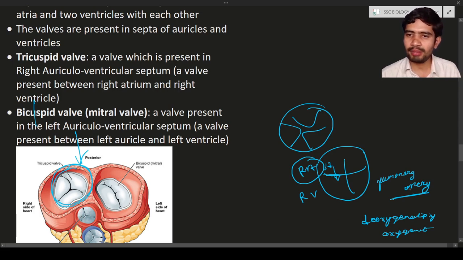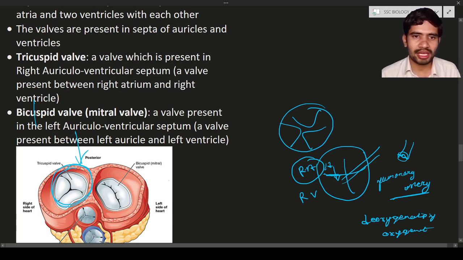In the pulmonary artery there is a pulmonary valve. Here there is a tube, as we just discussed, and at this tube there is a pulmonary valve. So the pulmonary valve is present in the pulmonary artery. Okay, so the tricuspid valve is over.